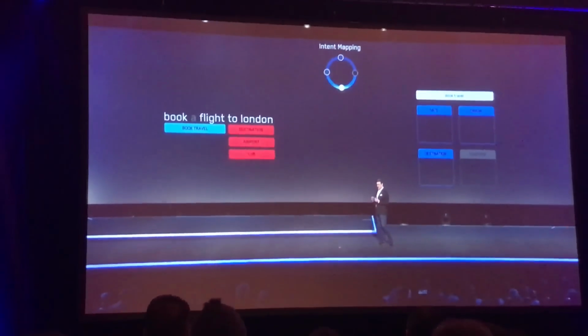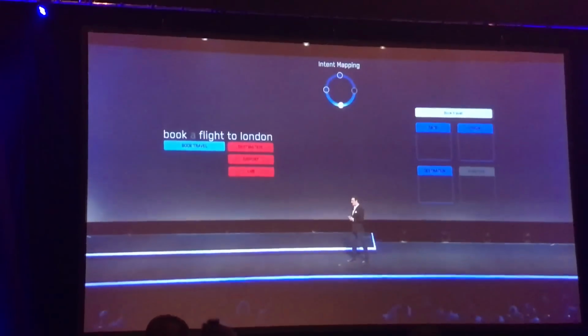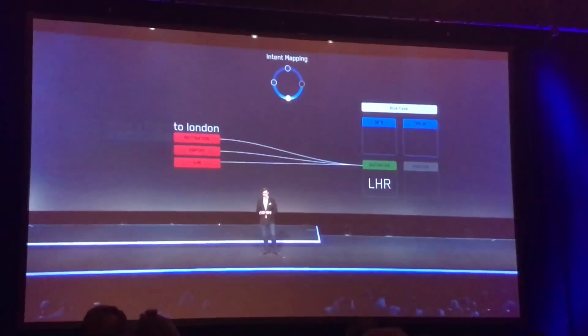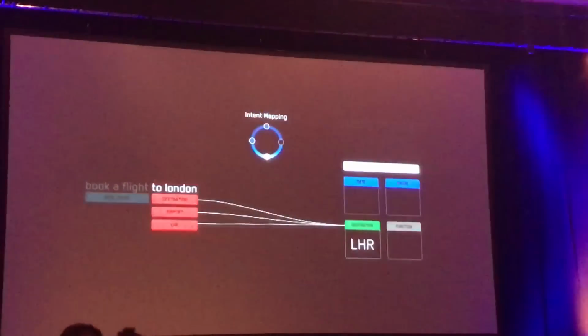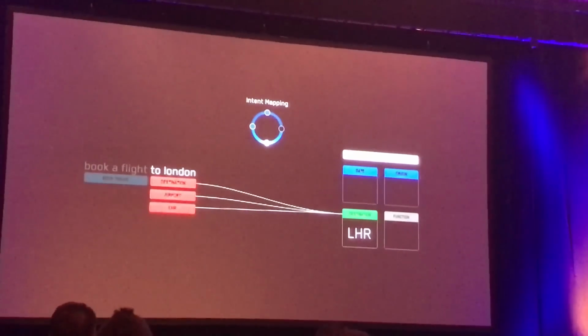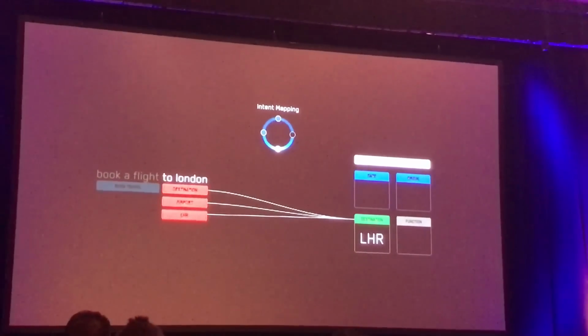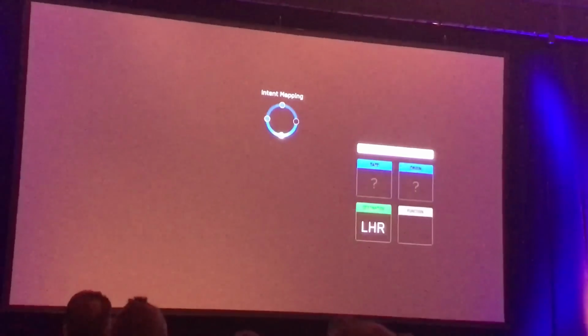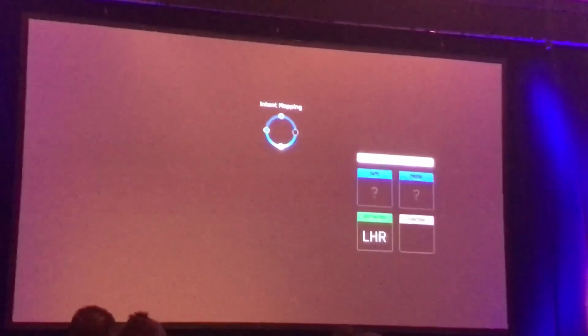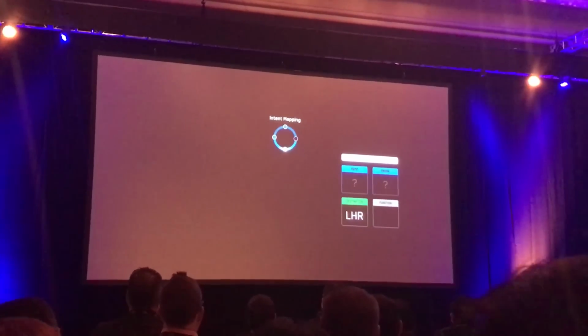And what the service will do is it will start to map the information that's coming through, that's been detected through ASR and NLU, into these slots. So here you can see that London gets mapped to the destination, London Heathrow. And after that, the service will guide the user intelligently to be able to fill in the rest of the information that we need to fulfill the intent.